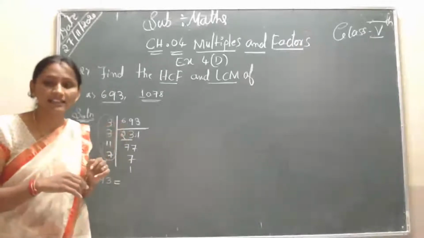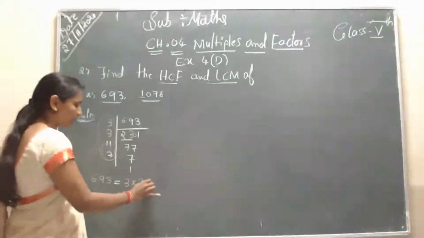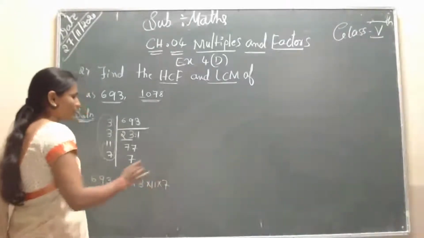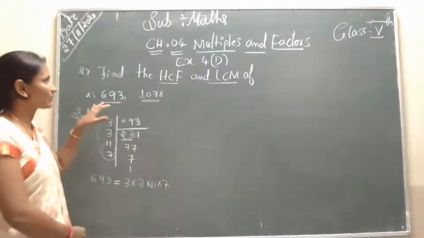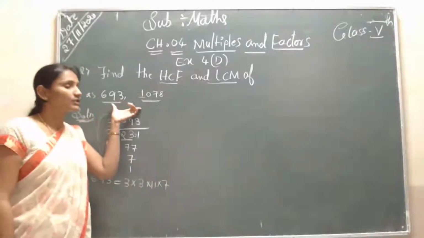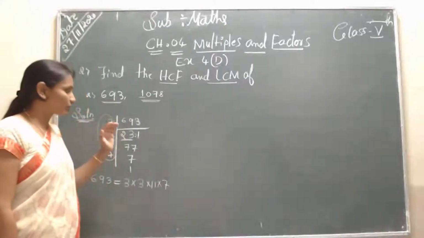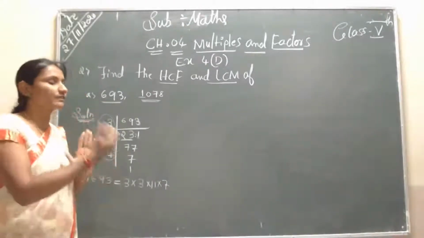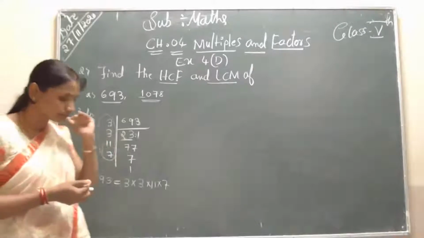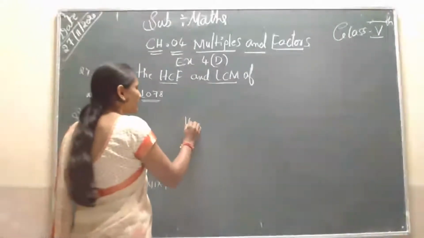So I write the factors: 3 into 3 into 7 into 11. Students, the given question is to find the HCF. How do you solve the HCF? Since these two numbers are three or four digits, first you separate them by the common division method, then find the HCF.